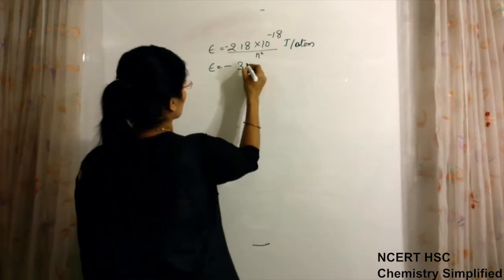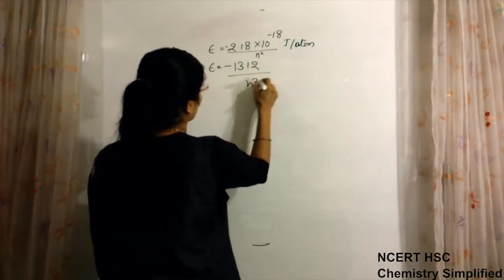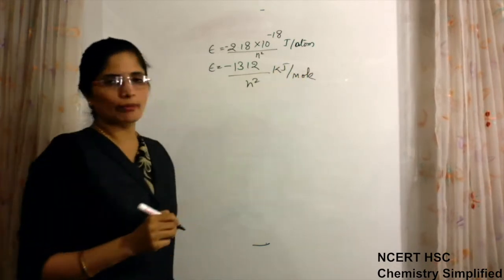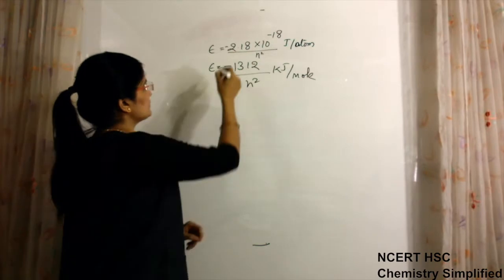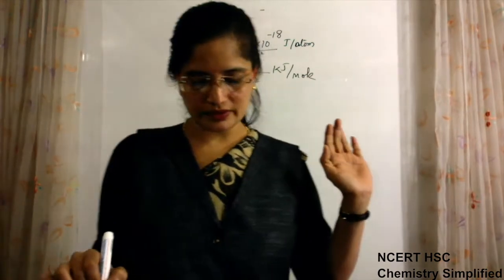And energy can also be written as minus 1312 upon n square in kilojoules per mole, not per atom. Both times when we had written energy, we had put a minus sign here. This was our point.